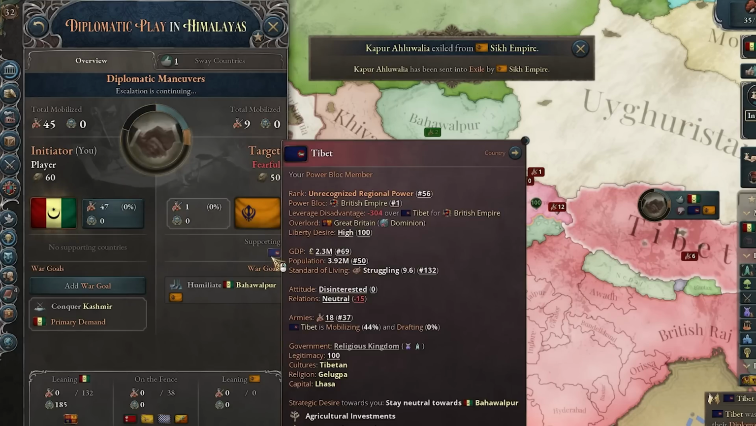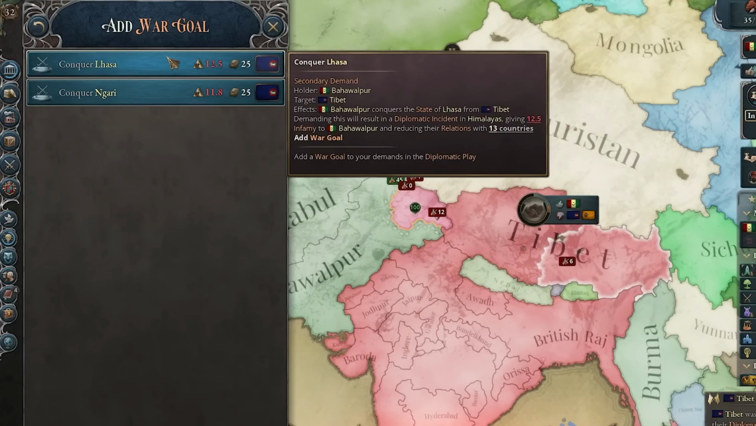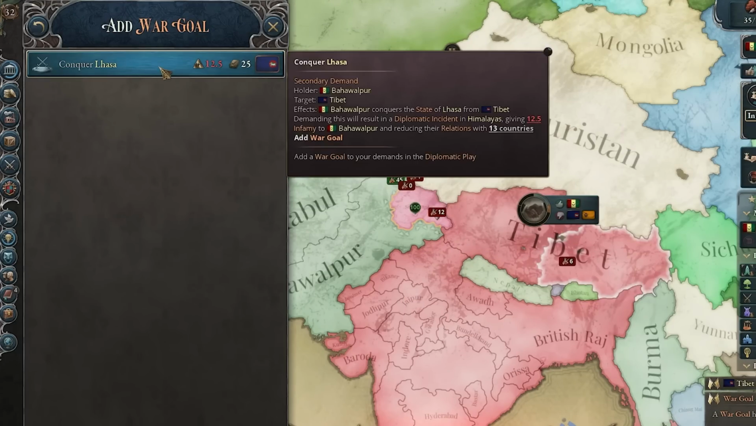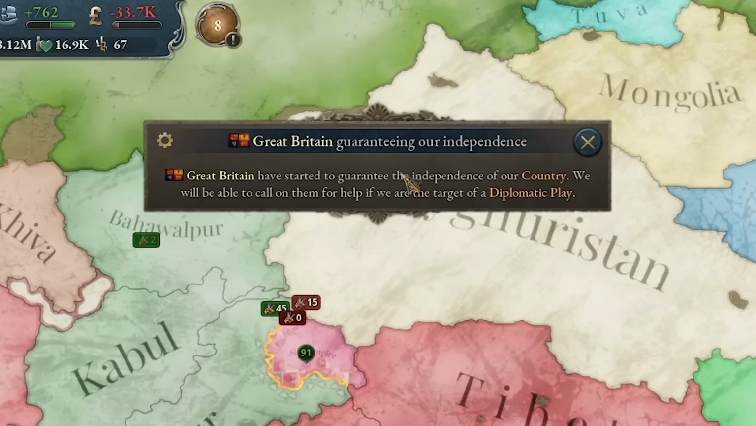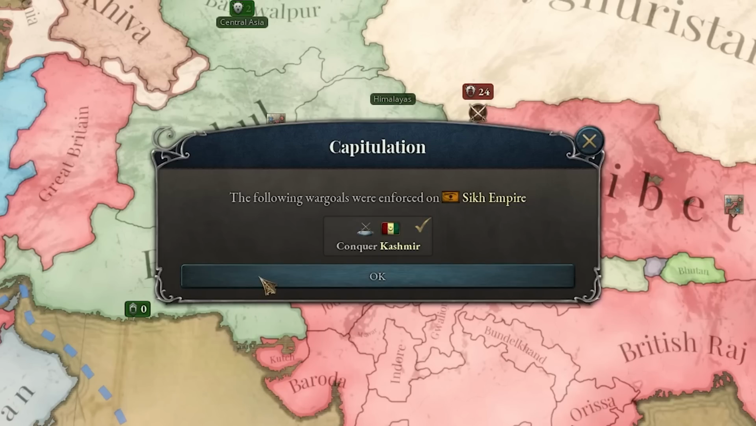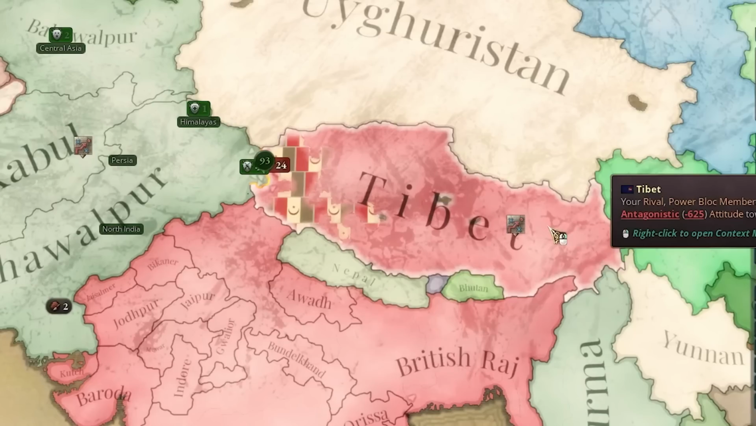And Tibet doesn't like this. Well, then if you want to join the war, I might want to take some states from you as well, actually. Yeah, I'm gonna annex you. How about that? And Britain is now guaranteeing my independence. The Sikh Empire was annexed, and I will still go into Tibet. I'm gonna conquer them, I'll do this.